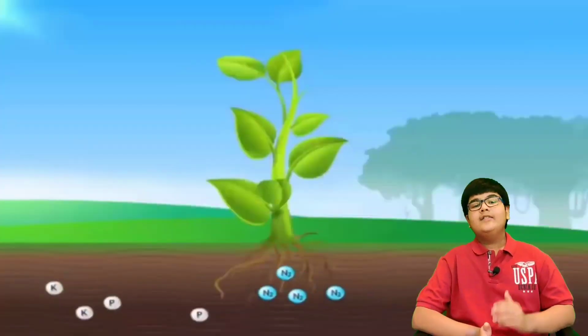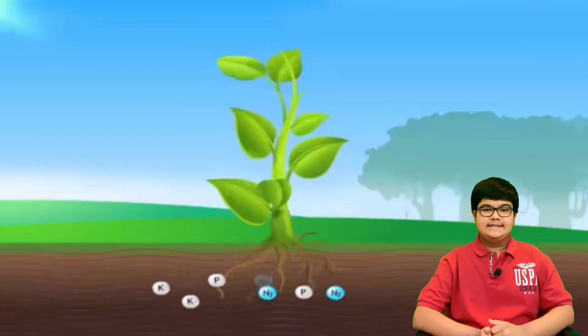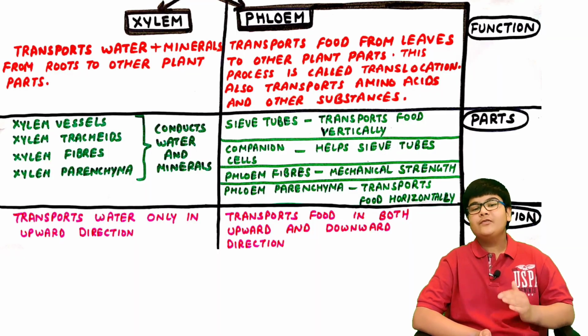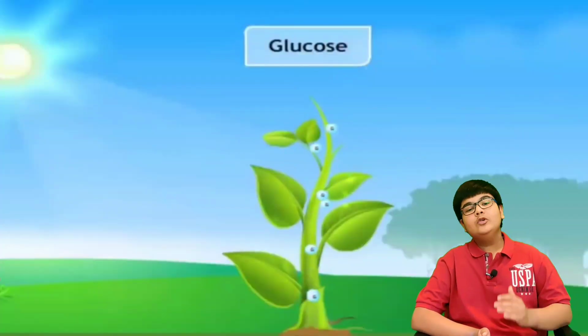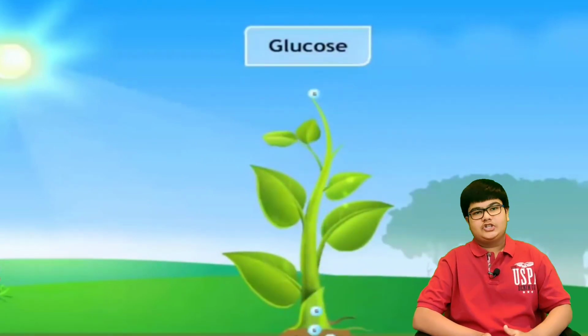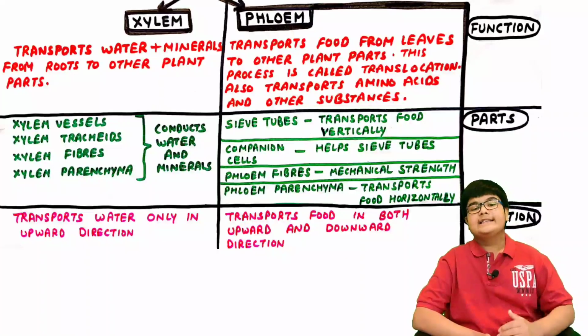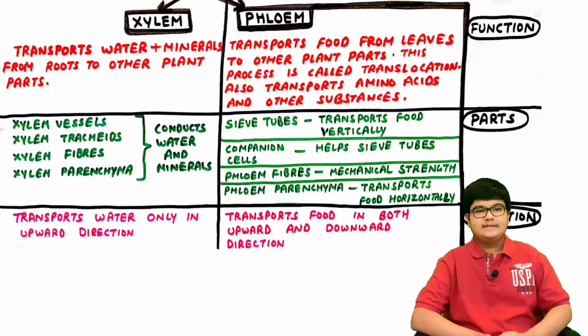So the xylem transports water and minerals from the roots to other plant parts, while the phloem transports food from the leaves to other plant parts. This process is called translocation. And phloem also transports amino acids and other substances.